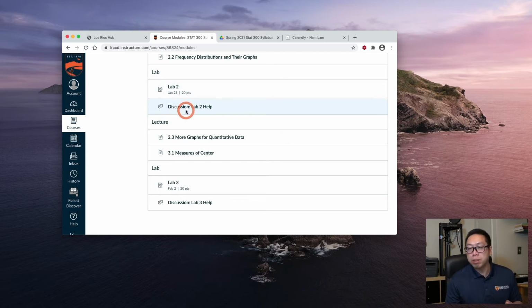These aren't assignments. These are just places where you can ask for help. You can always email me or contact me on Canvas, but discussion boards are probably a better way to ask for help, because if I'm in a meeting and I can't get to your question, then hopefully my SI tutor Victoria can. It's also a good place to look for answers. If you have a question, look at the discussion boards. Maybe someone has asked it already. You're free to ask me again, but check the discussion boards first, and maybe the answer is already there.